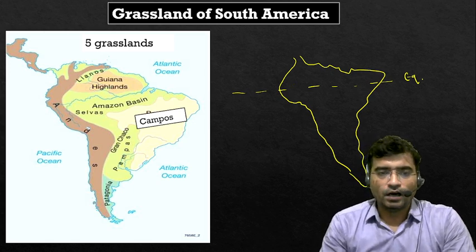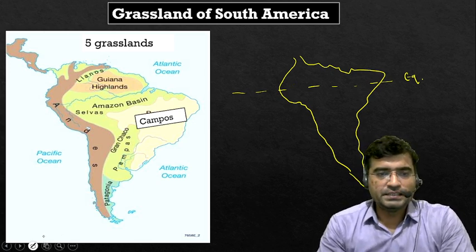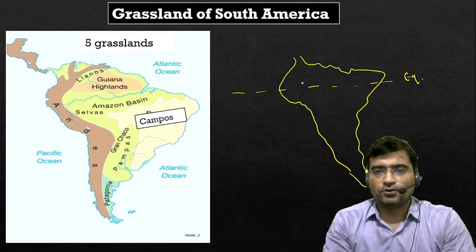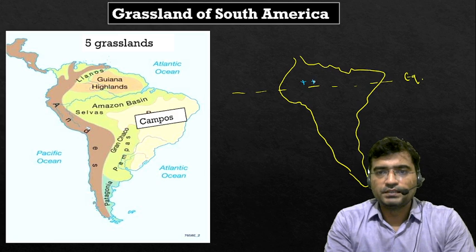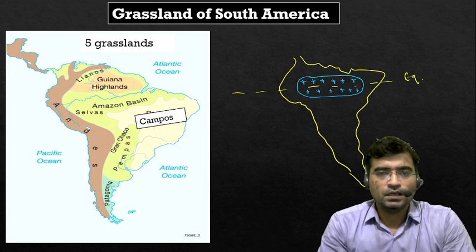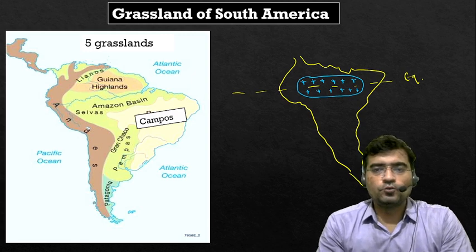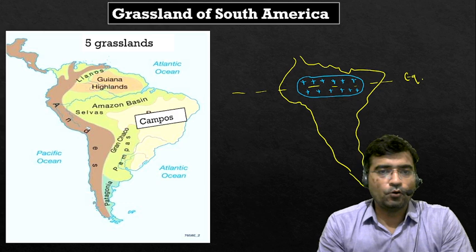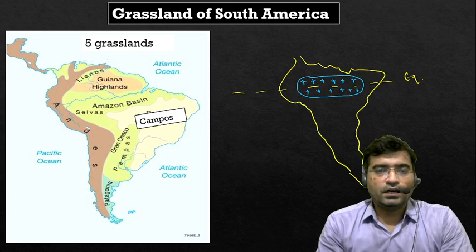The equator receives a plentiful amount of rainfall, and that is why near the equator, up to 10 degrees north and south, there is a presence of vast woodland. This region is known for a very dense woodland area known as Selvas.